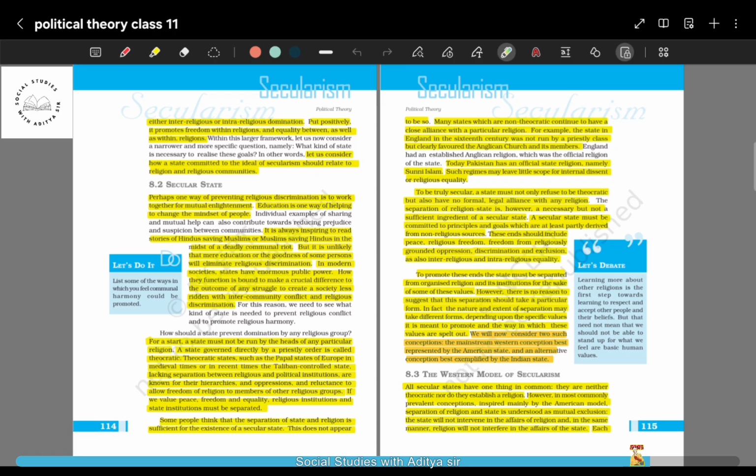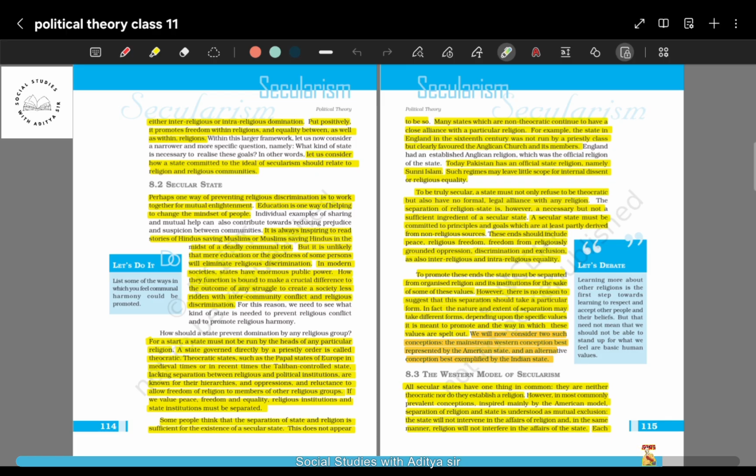That means principles like peace and religious freedom. Religious freedom means that each and every citizen of a country is free to pursue their own religion, whatever religion they want to follow. It is up to them to decide what is good for them. A state should give this religious freedom to each and every one.